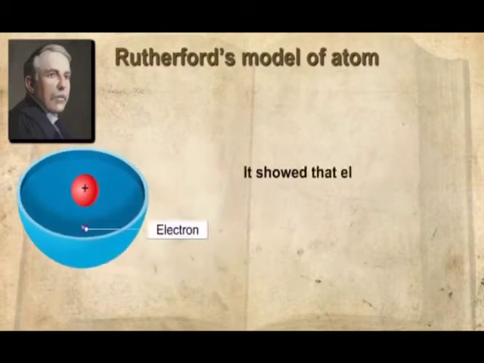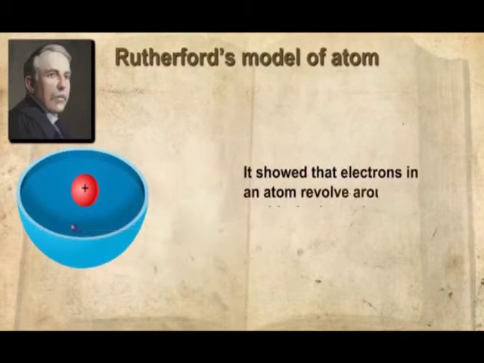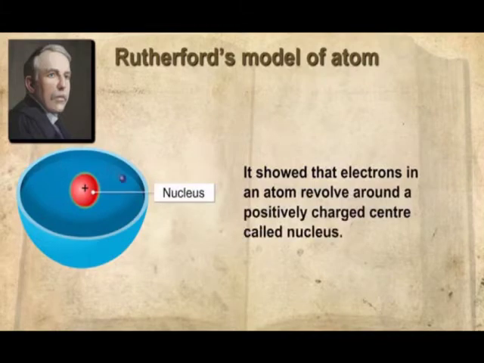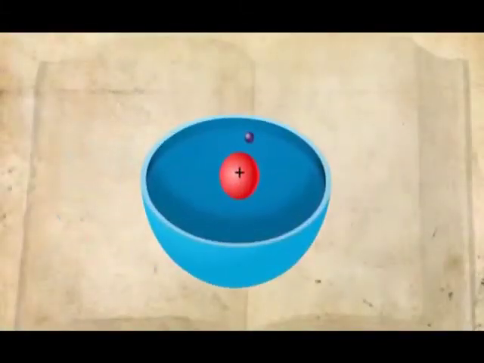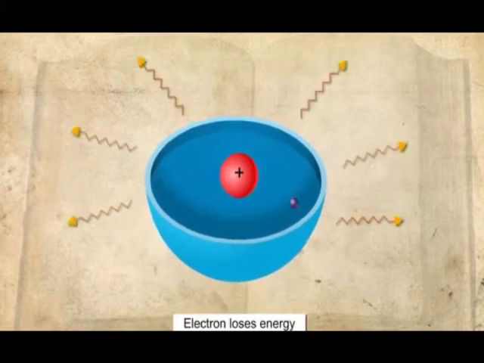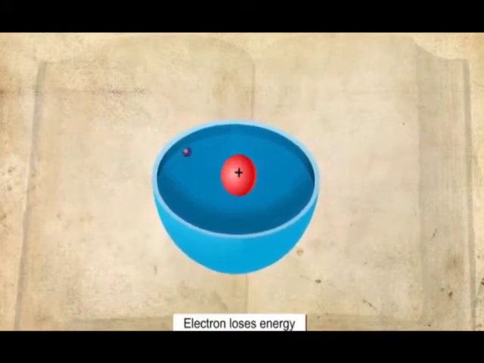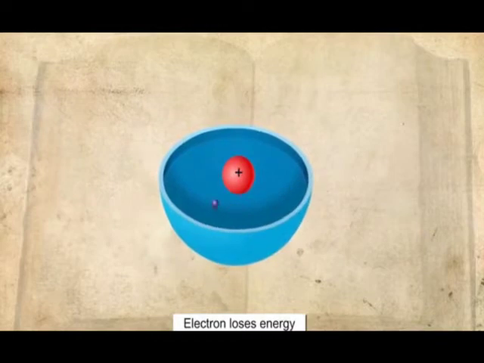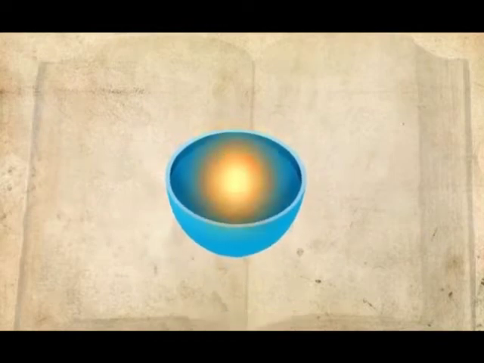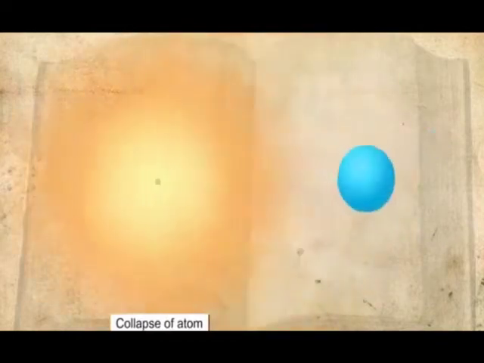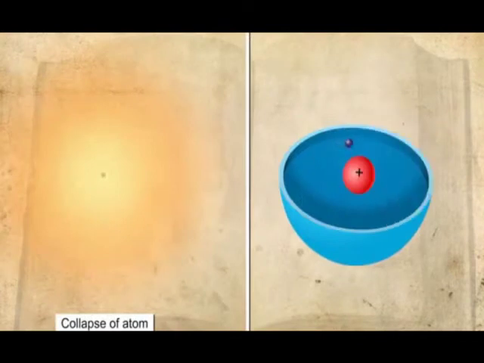It showed that electrons in an atom revolve around a positively charged center called nucleus. However, later on, it was found that any particle in a circular motion would undergo acceleration and thus would lose energy. So, the electron would take a spiral path and would finally fall into the nucleus and the atom would collapse. But this does not take place in reality.